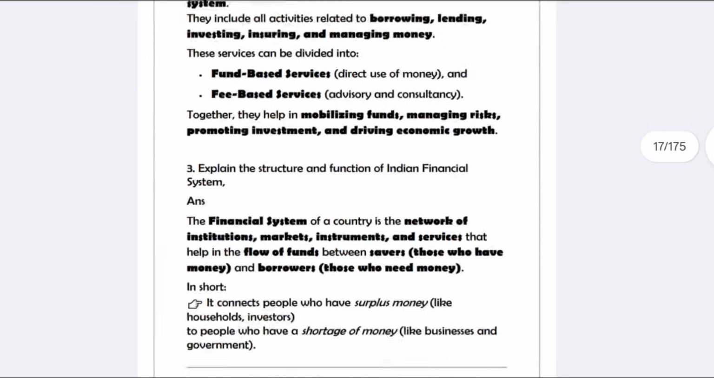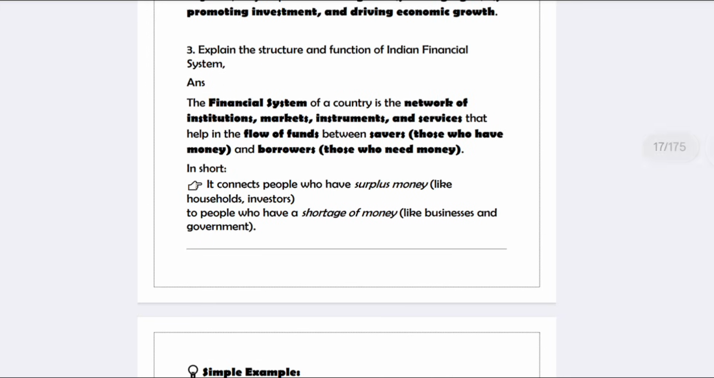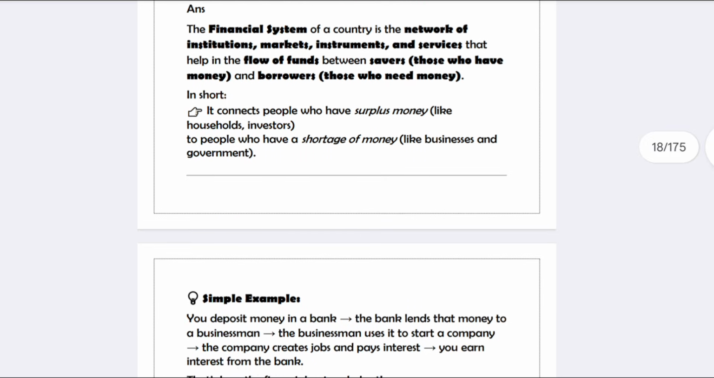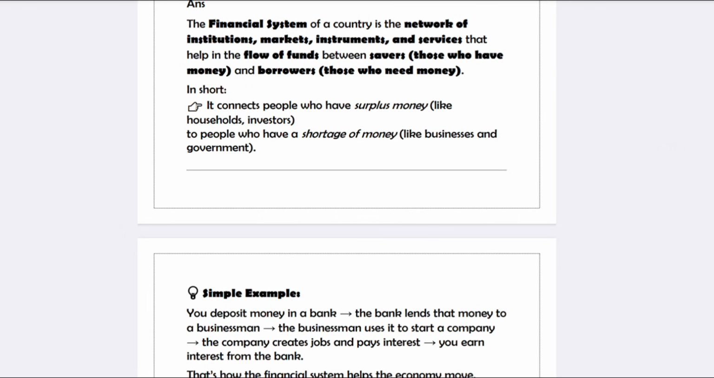Okay, so next important is the structure and function of the Indian financial system. So what does the Indian financial system do in a country? It comprises institutions, markets and services. It connects people who have surplus money, for example investors or householders, with the people who have a shortage of money.